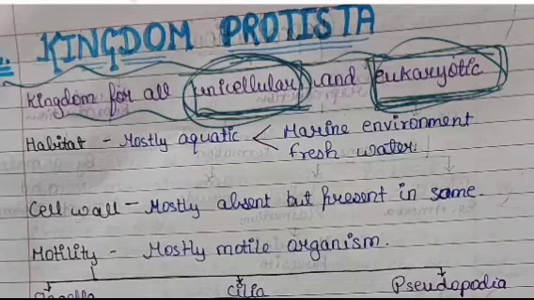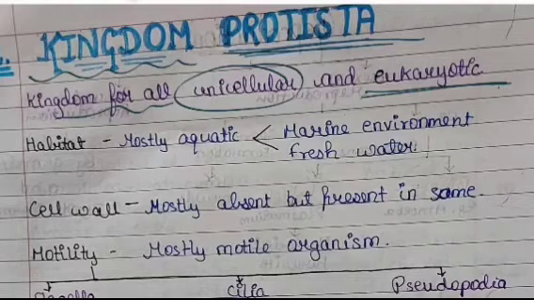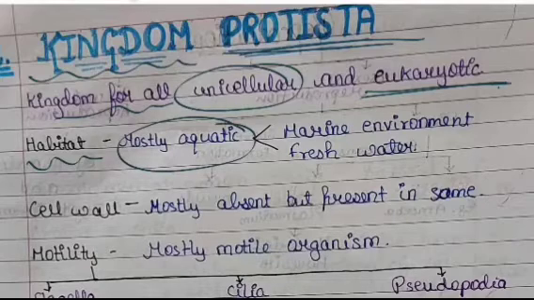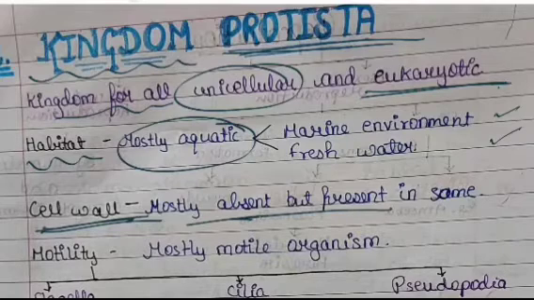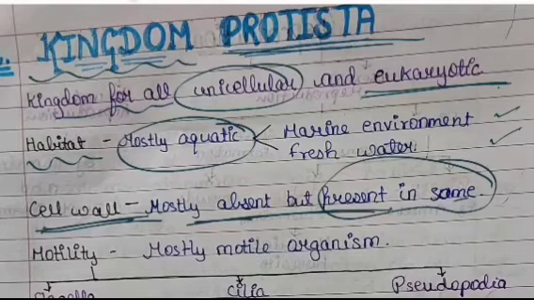Now if we talk about habitat, then these organisms are mostly aquatic and they can be found in both freshwater as well as marine environments. If we talk about the cell wall, it is mostly absent, but there are a few organisms of this kingdom which possess a cell wall.